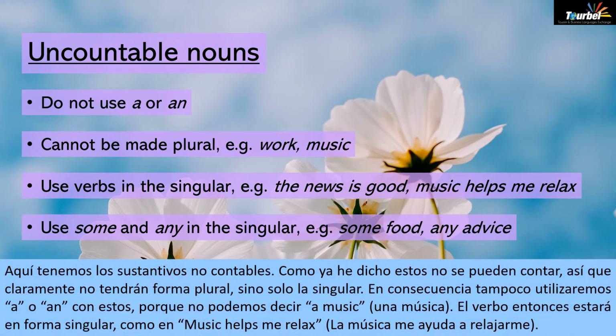Then here we have uncountable nouns. So since we've said that we cannot count them, these nouns won't have a plural, so they only have a singular form. But since we can't count them, then they won't obviously use a or an. We cannot say a music, obviously. So what follows is that the verb will be in singular form as well, like in music helps me relax.